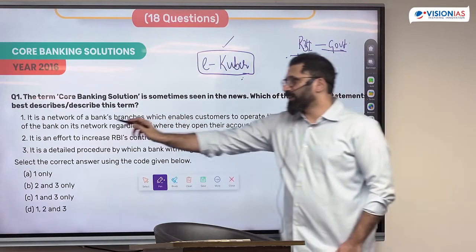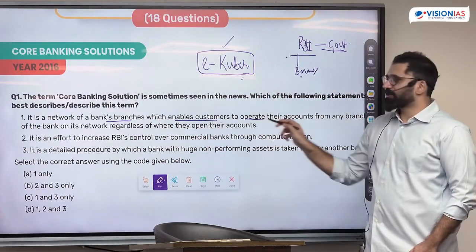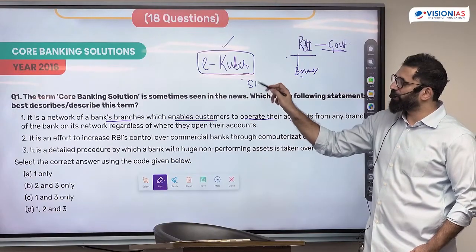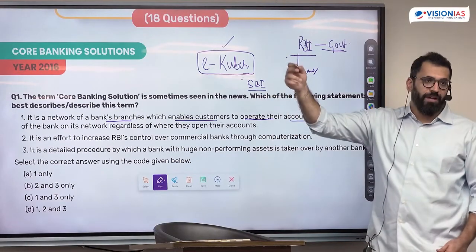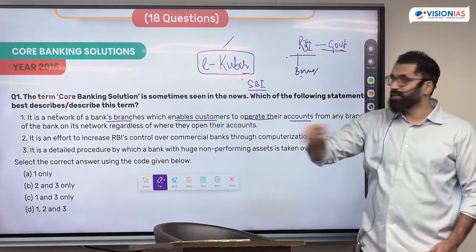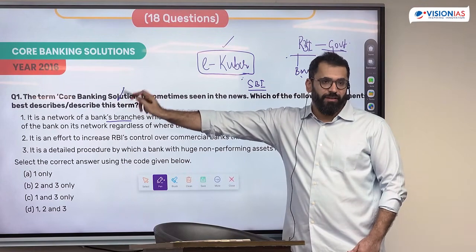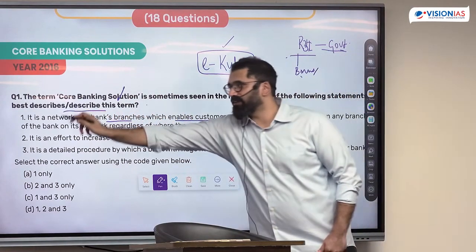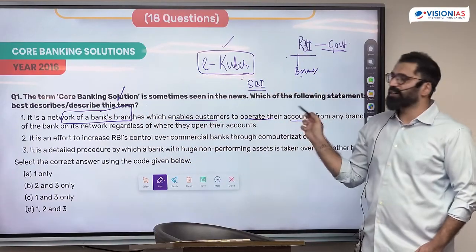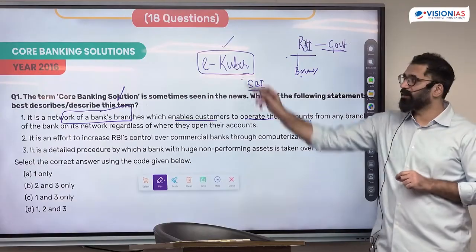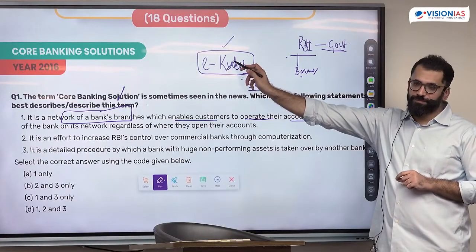It is a network of RBI's branches which enables the RBI's customers to operate their accounts. For any bank, for example SBI, which has a number of branches, how are all of the functions of SBI coordinated with its branches? It is done through its core banking solution. The meaning of core banking solution is a network of a bank's branches that enables customers to operate anywhere. And RBI's CBS is called eKuber.